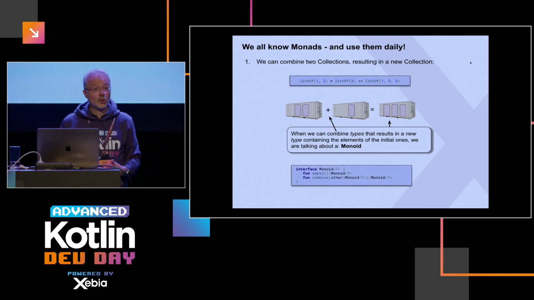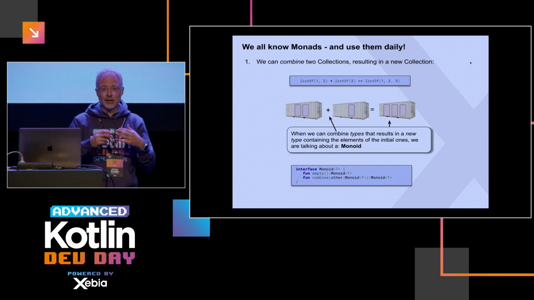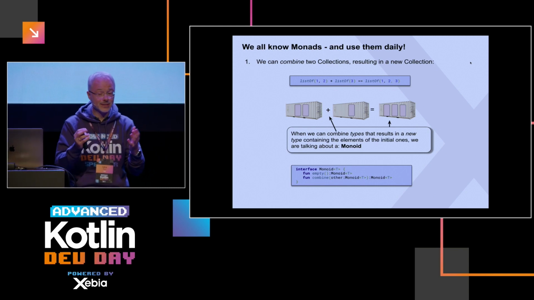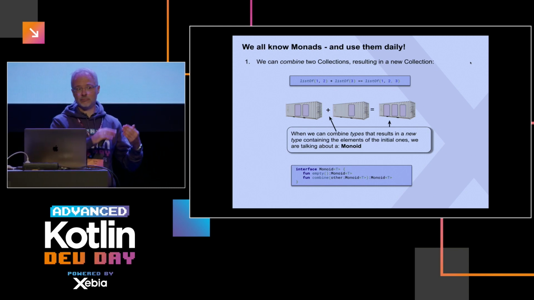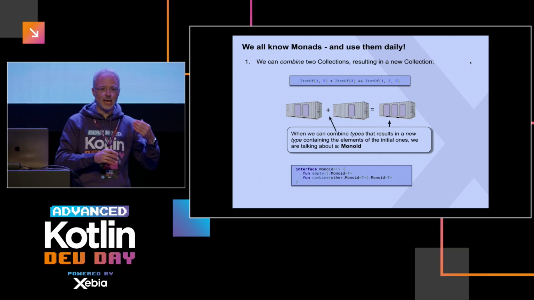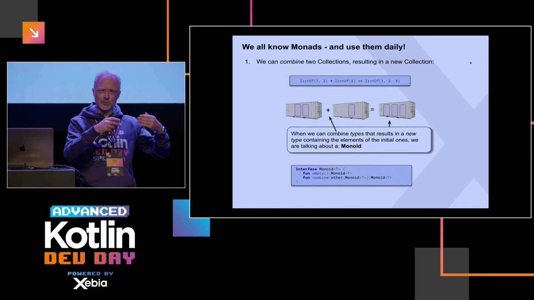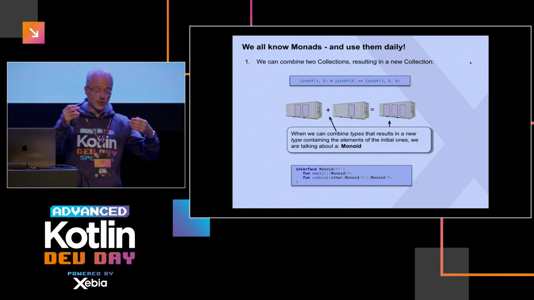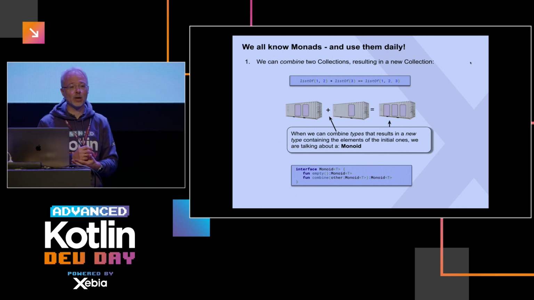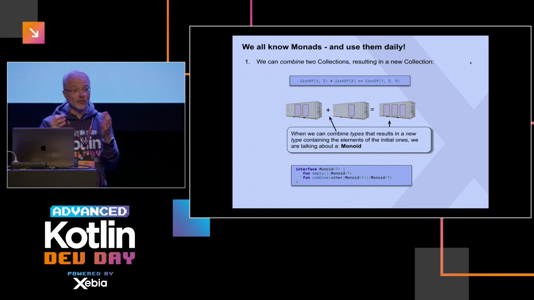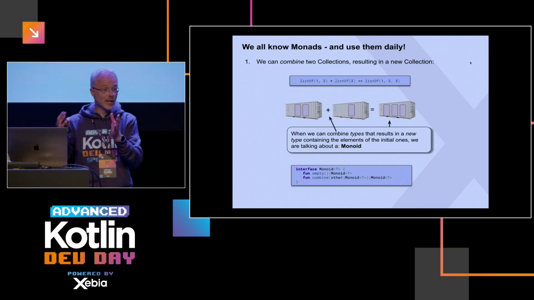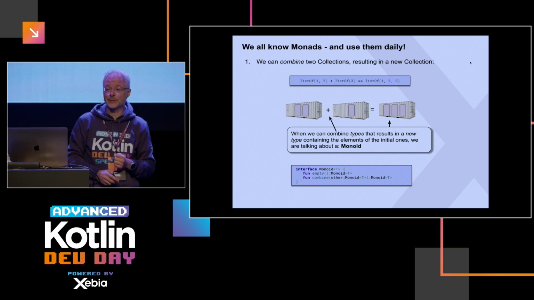This is the interface of a monoid. Two methods: you can create an empty container, like an empty list, and you can combine lists. When you add a list to a list, you don't get a list that contains a list as one element. No, we actually just get a new list with all the elements of both combined.